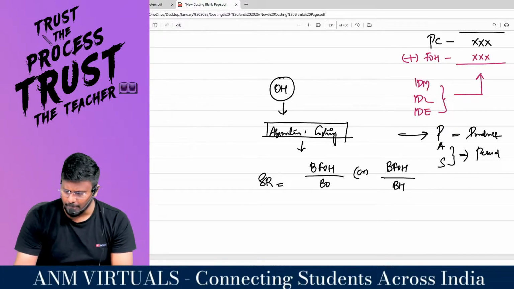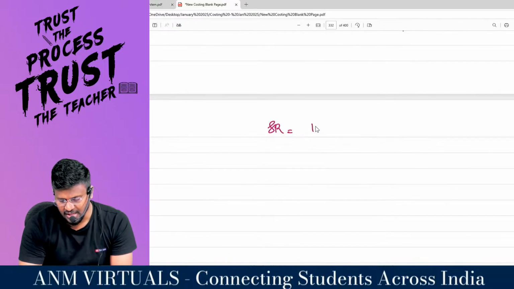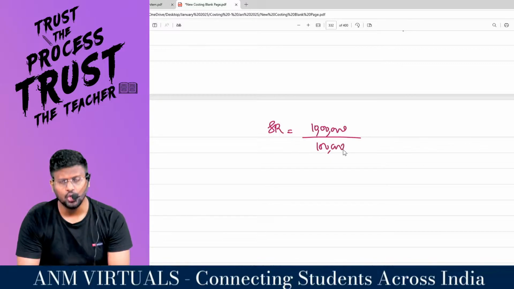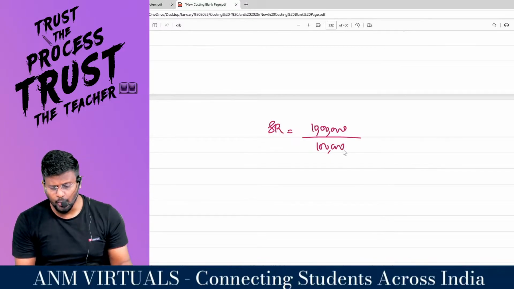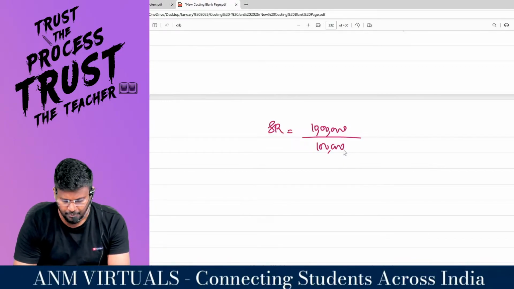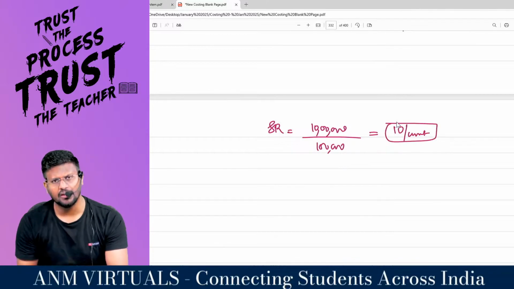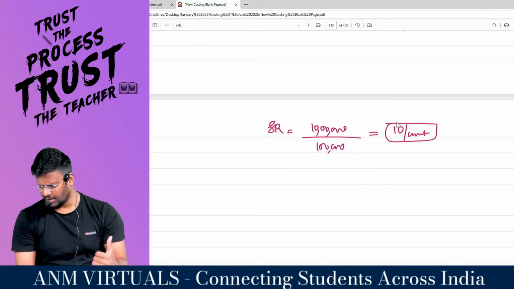So my dear lovable students, for example, the budgeted fixed overhead is 10 lakh, and you budgeted that you are going to manufacture 1 lakh units. So basically 10 lakhs divided by 1 lakh means you assume 10 per unit is the standard rate. 10 per unit is the standard rate, right?